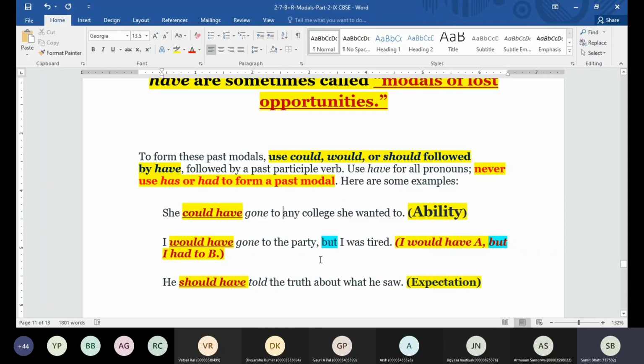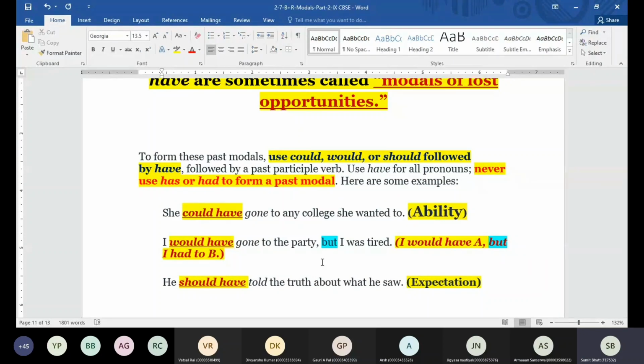Like I would have called you, but there was no telephone service, or there was no network, or I was in a remote area. So in that case, I'm referring to I would have called you. That was possible in the past. I'm talking about something possible in the past, but there was another reason because of which the first thing was not possible. Okay, so then we can use would have.